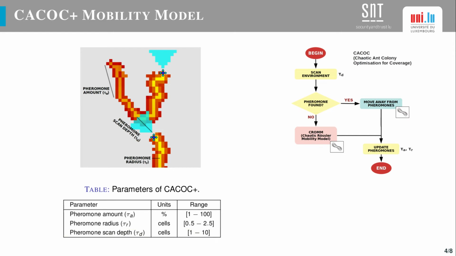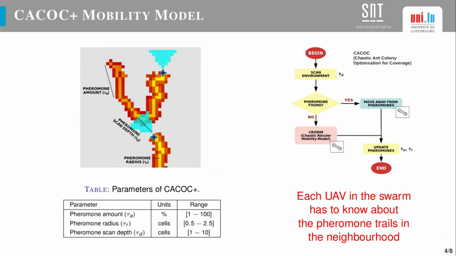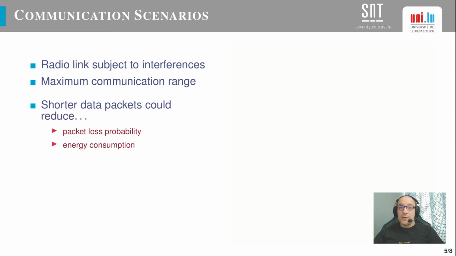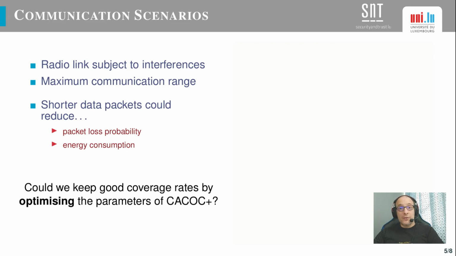Although each UAV knows its own pheromone map at any time, radio communications are needed in order to know about the pheromone maps from the other UAVs. Radio links can be subject to interferences. There is a maximum range which also affects the power consumption of the onboard radio device. Using shorter radio packets could improve communications, but could we keep a good coverage rate by optimizing the parameters of CACOC+?